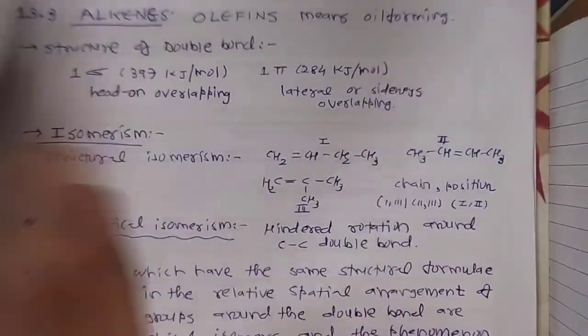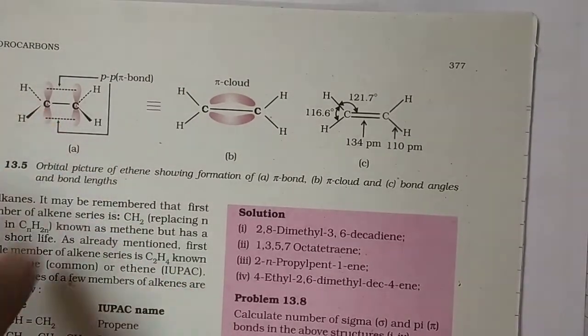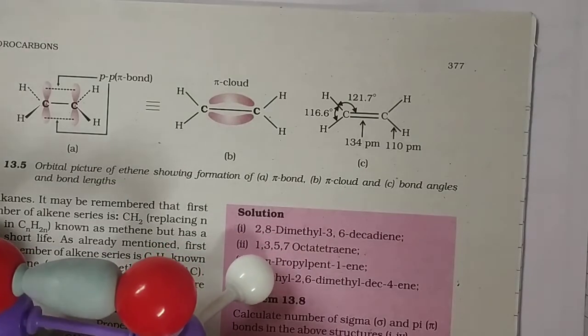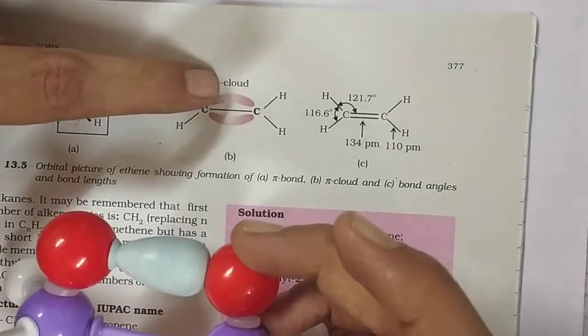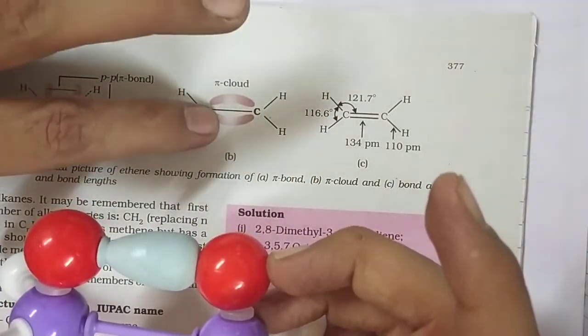But what about the pi bond? The pi bond can be displayed like this. Once again you have p orbitals here, and they form a pi bond. So these pi clouds lie over the internuclear axis.